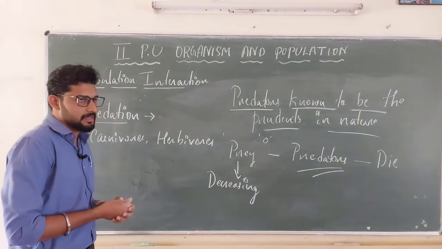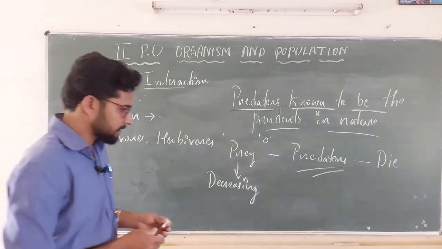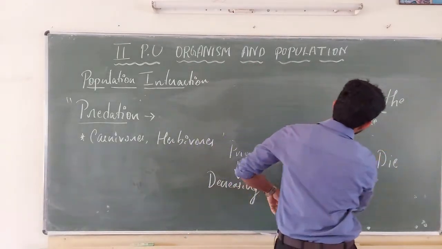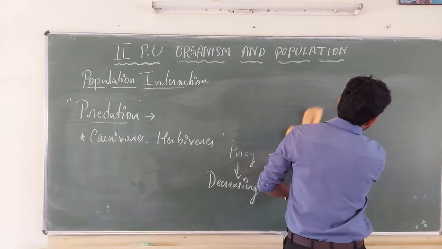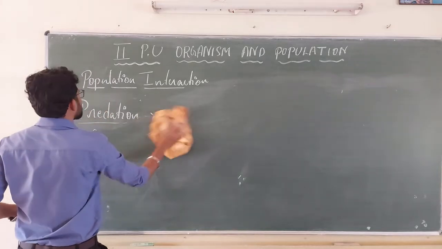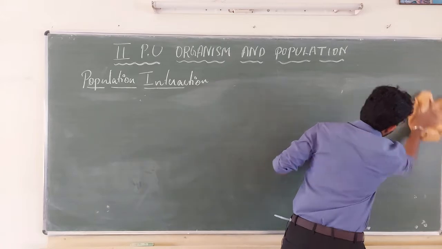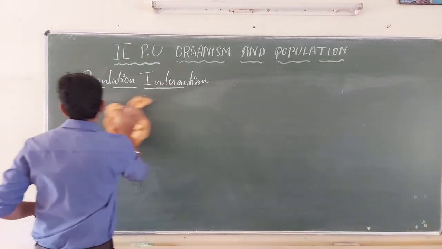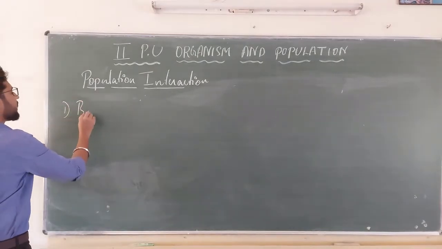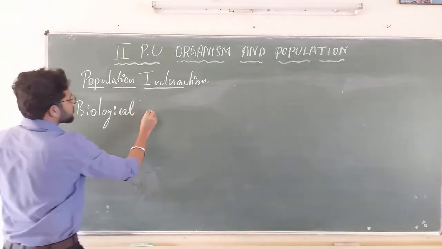In our biological system, predation is very important. Why, I will tell you. Predators control the biological balance of the prey community too. It is known to be the biological controller.